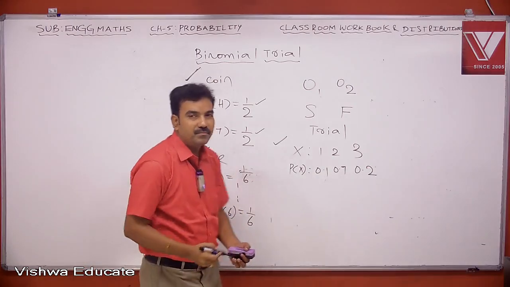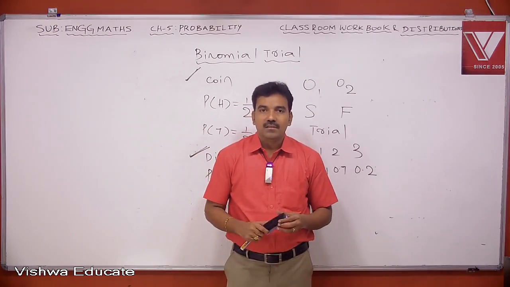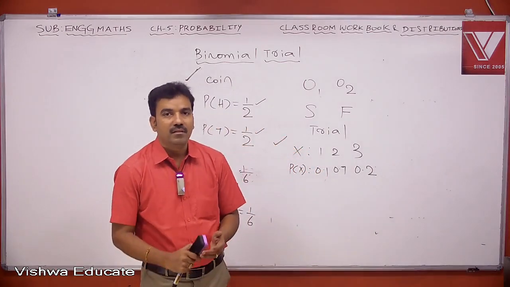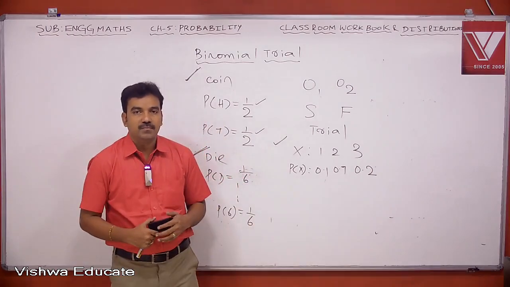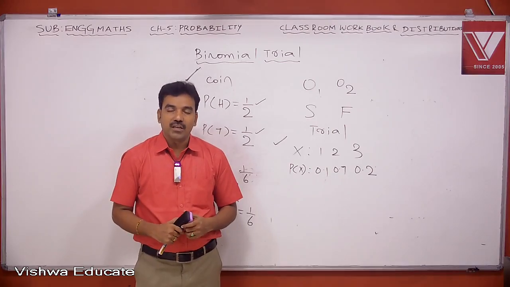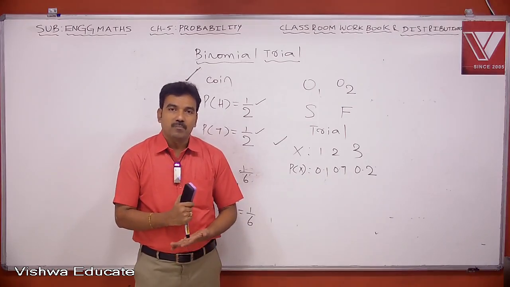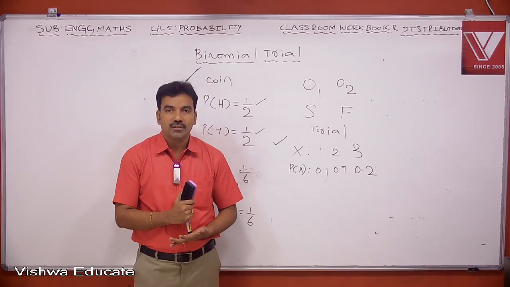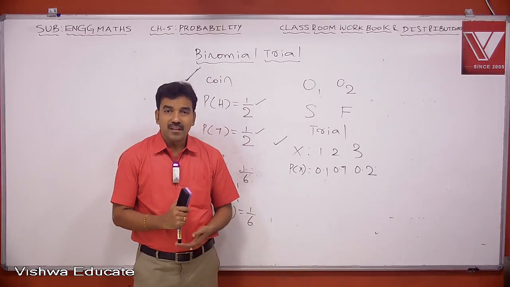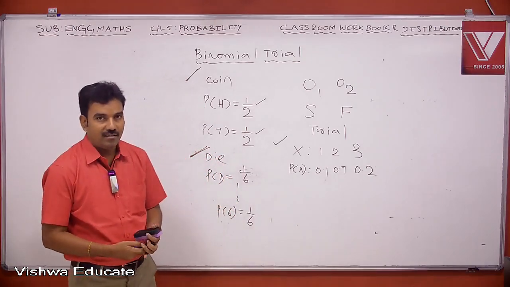Note these points. If the probabilities of sample points of an experiment do not change from trial to trial, then the trial is called a binomial trial.